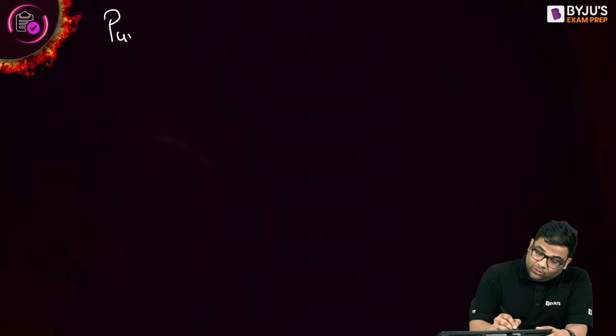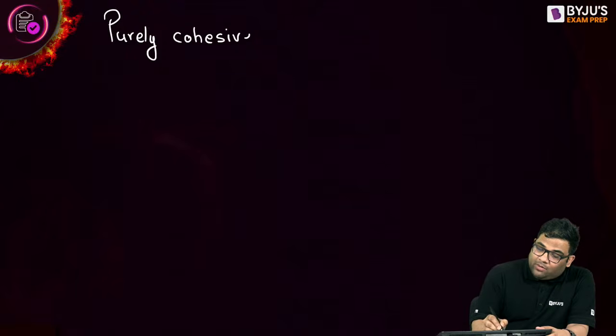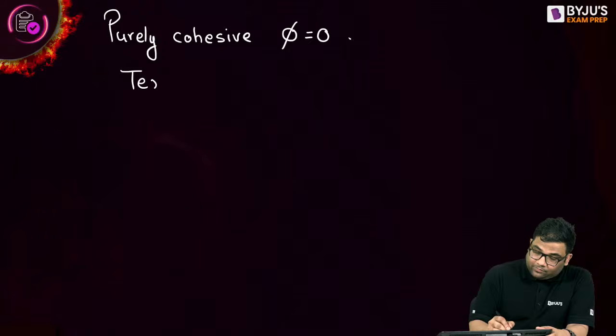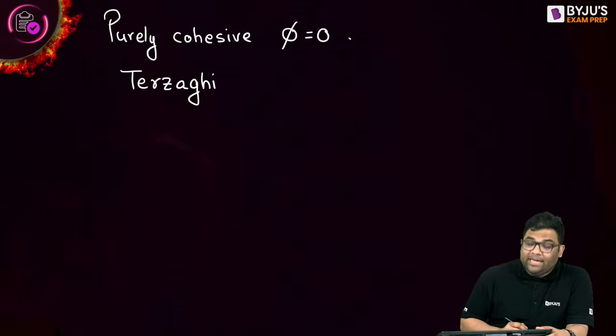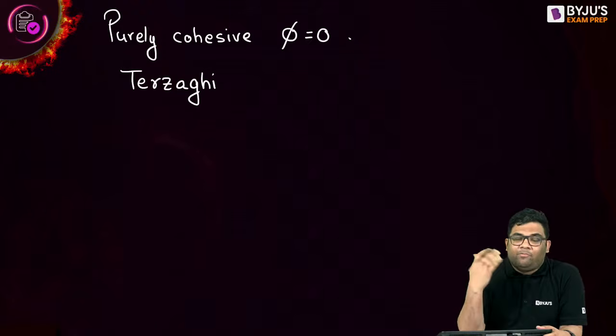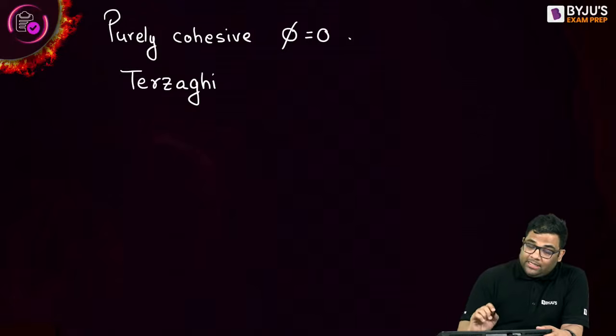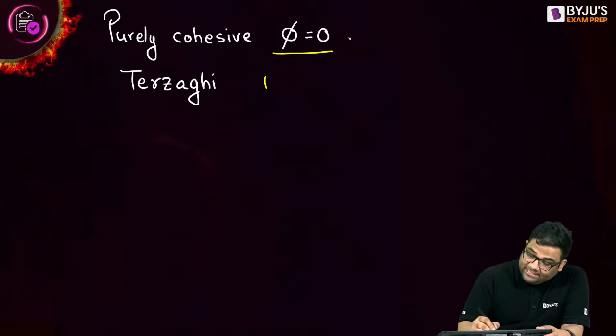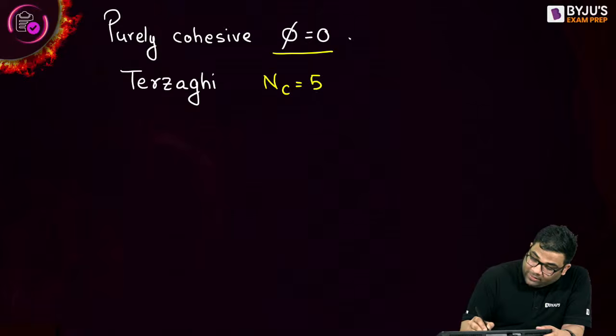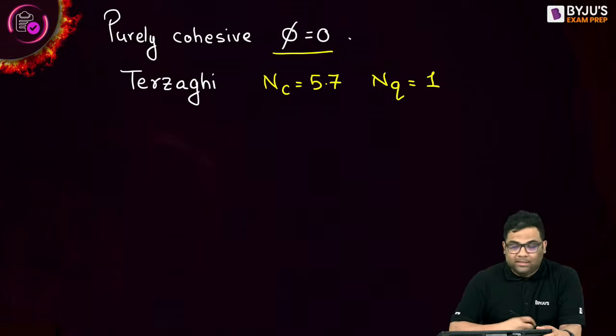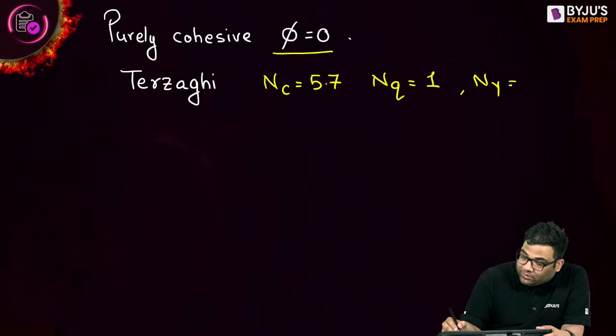Let us see when it is what? Purely cohesive. So when it is purely cohesive, what happens? Phi is 0. Purely cohesive means what? Phi is 0. And as per Terzaghi, the gentleman who proposed this theory, okay, there are many gentlemen, we'll see one by one, but the prominent gentleman is Terzaghi. So he told that when phi is 0, then N C is equal to 5.7 and N Q is equal to what? 1. Yes. And N gamma is equal to 0.